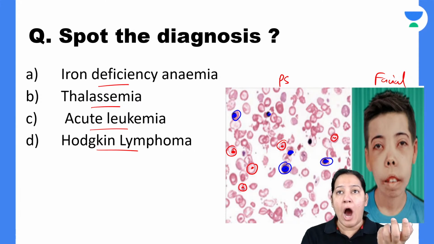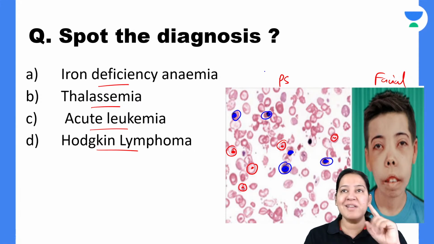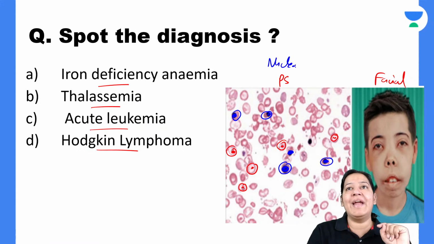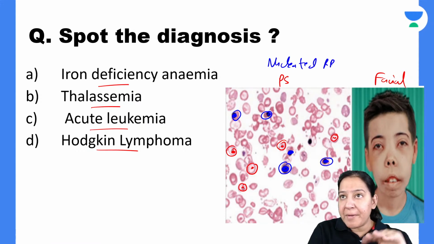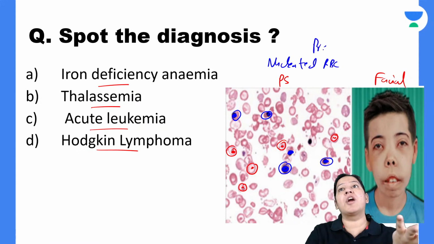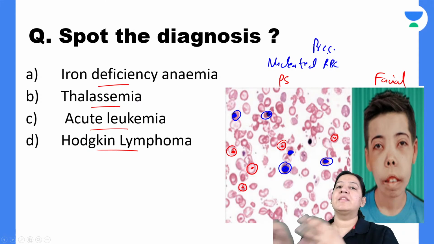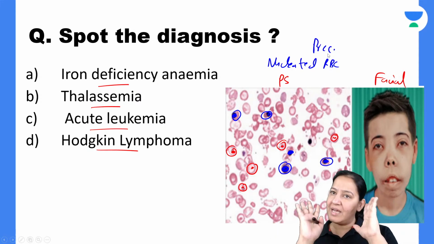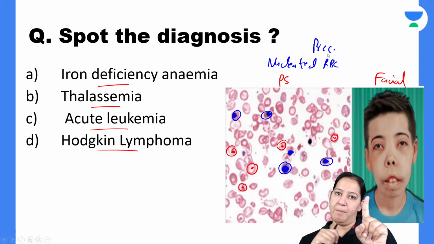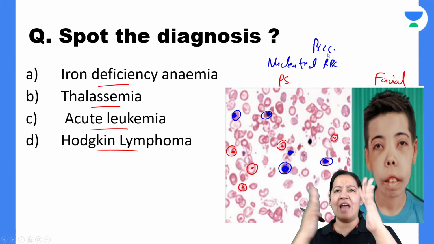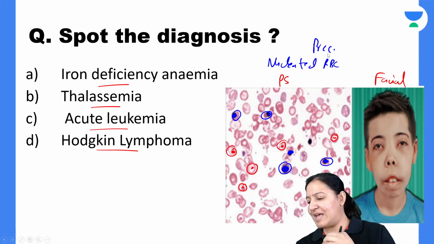Come on, how can an RBC show a nucleus? These are nucleated RBCs, meaning these are premature. These are the precursors of the RBCs which leave the bone marrow very fast and come into the blood. So before maturing, they are coming into the blood. These are the two findings given in the peripheral smear. Along with it, anisocytosis, poikilocytosis, everything is given.